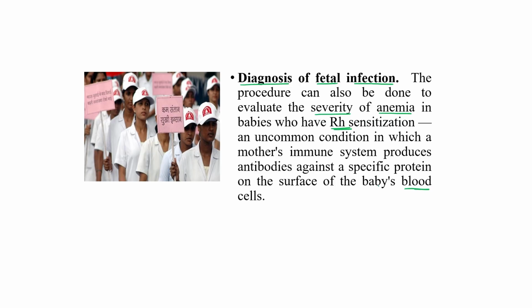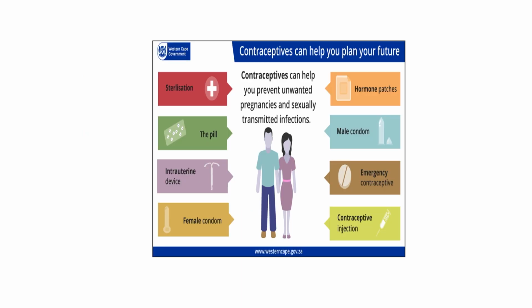So with the help of this, we can analyze the severity of anemia if the baby is Rh sensitive. So this is all about amniocentesis.